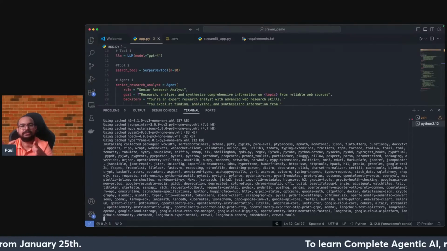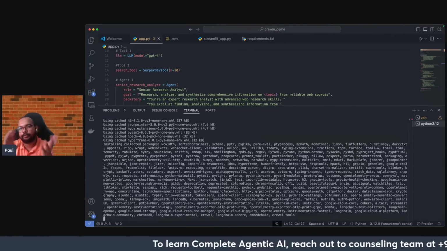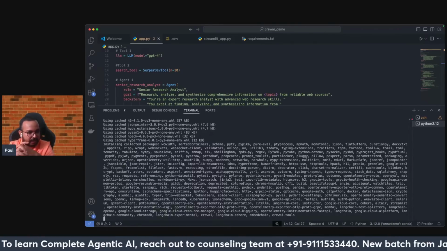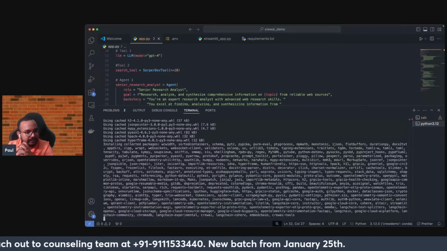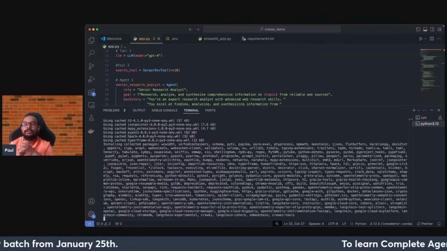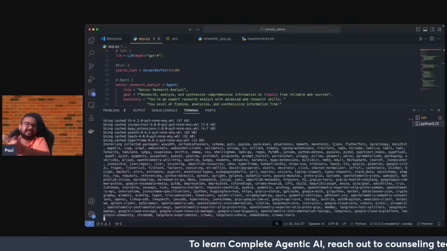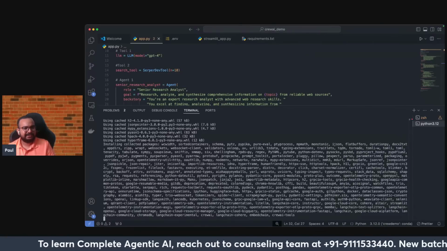It's purely the core CrewAI part. Later on, I'll put this application on top of the Streamlit app. That will be the next part of the demo. But at least let's see everything is working fine. Can you create this in a way that the topic can be inputted by us? Yes, Priya, that's the exact thing that we are going to do. In the Streamlit app, I will give you a text area where you can write those things.